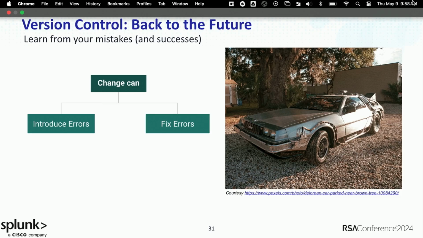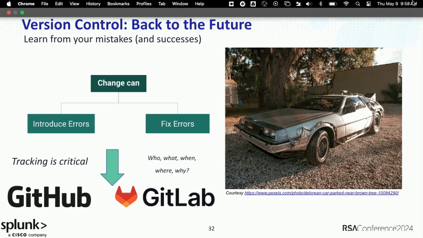But the other issue is that it can break things that were previously working. So some automated tooling that helps us assess whether or not something's working better today than it was yesterday is extremely important. And as I mentioned before, this is the second or third time I'll mention version control.